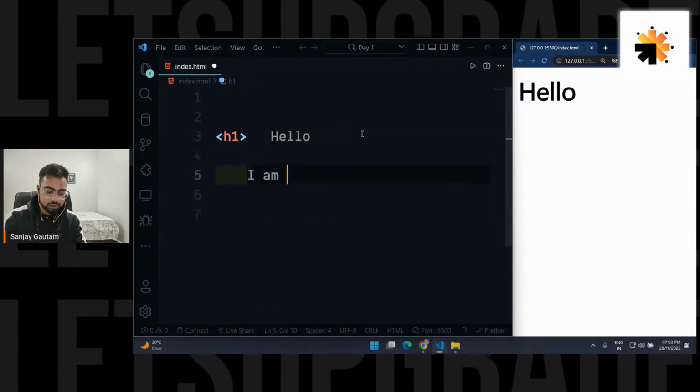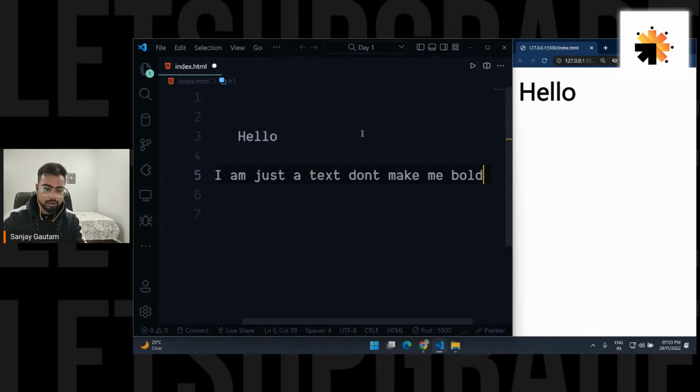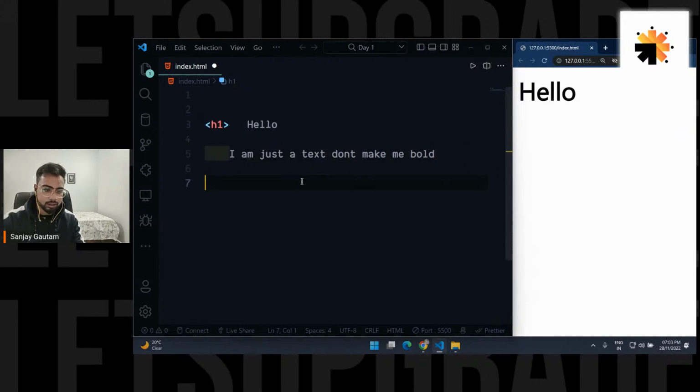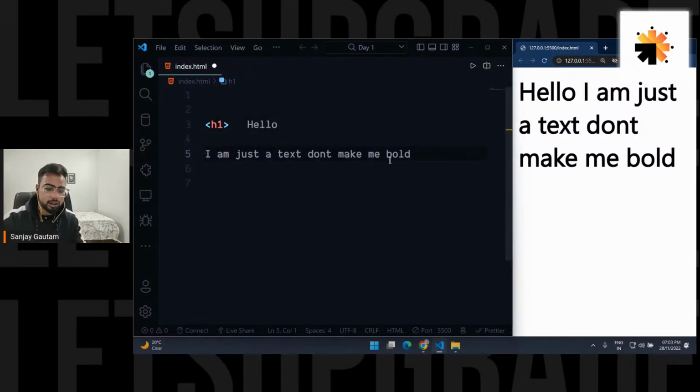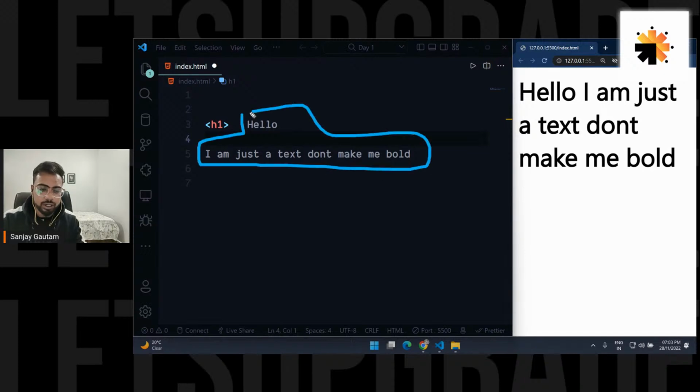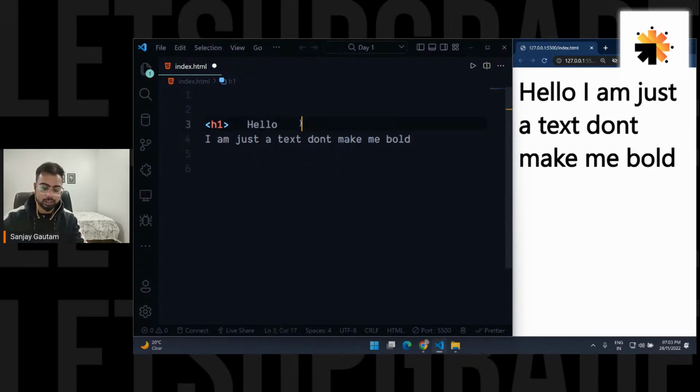I am just a text, don't make me bold. And if I save it, see, it is also getting bolder and thicker, but I don't want this thing to be bold. Because you don't have any closing partner, your HTML is not understanding where to stop this. So that is why you're having this effect throughout your data. That is why we have the closing part.